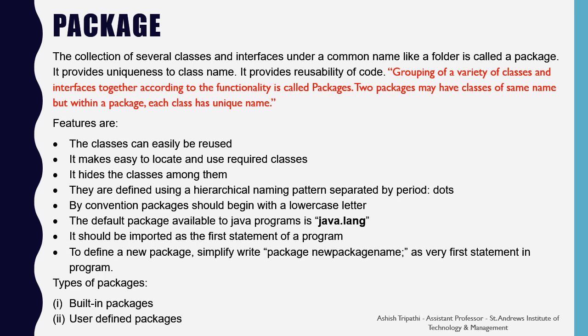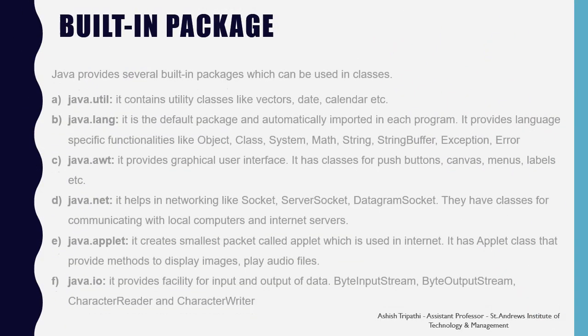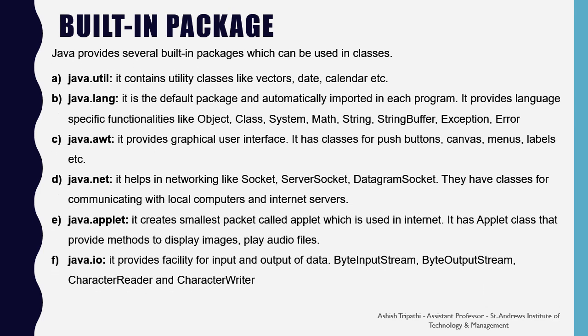There are basically two types of packages available. One is the built-in packages, which are described in the Java language, and the other is the user-defined packages, which are defined by the programmer. Built-in package: Java provides several built-in packages which can be used in the classes. The first is java.util.